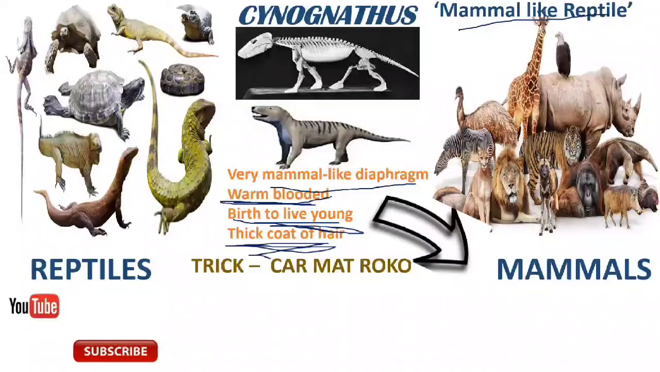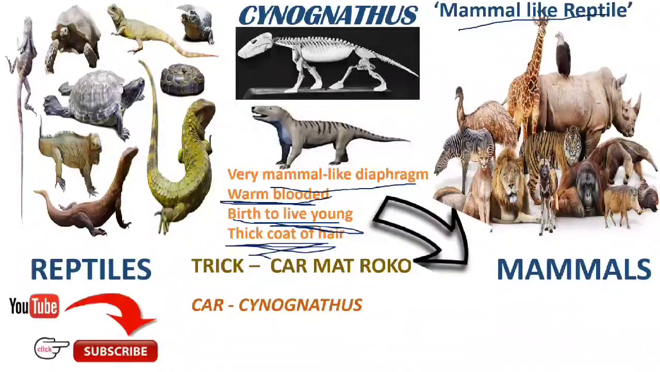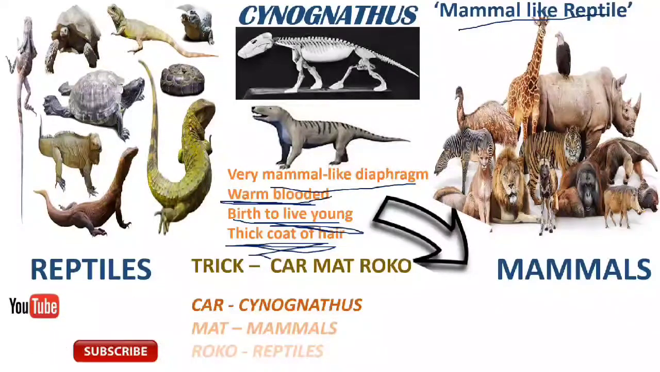For this, the trick is "car mat roko". Don't stop, car mat roko. So from car it's Cynognathus, from mat it's mammals, and from roko it's reptiles.